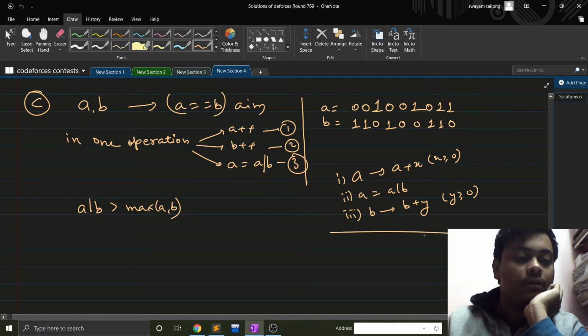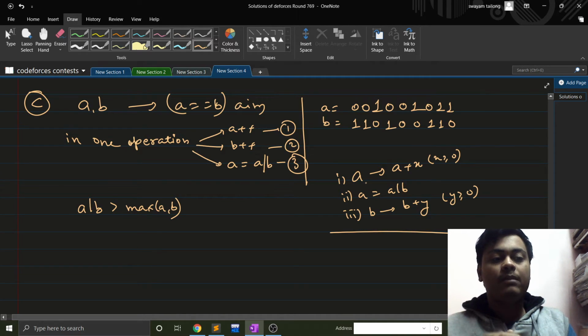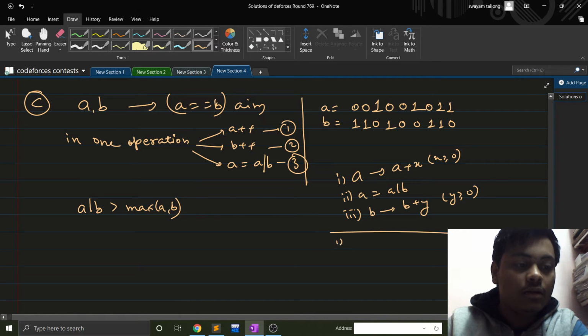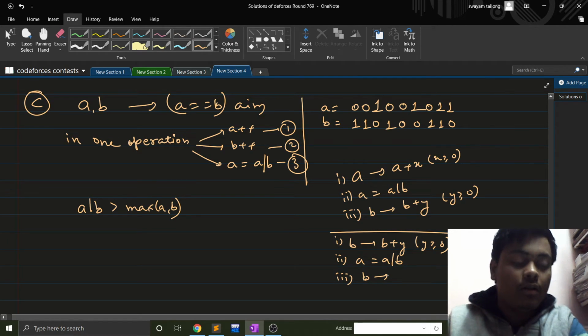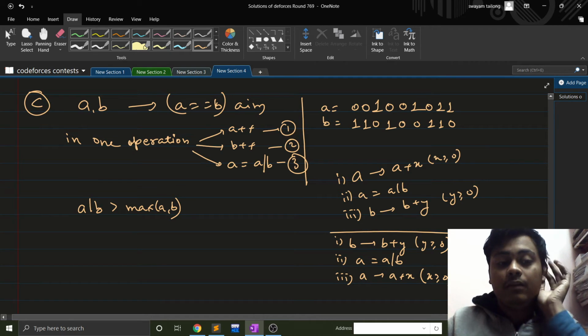Or what we can do is in the other operation, I'm just telling how we can approach the problem. Either we approach in this way: first increase a some amount of times, then do or, and then increment b some amount of times. Or what you can do is increment b some amount of times, then do a is equal to a or b, and then increment a some amount of times, right? Fine.